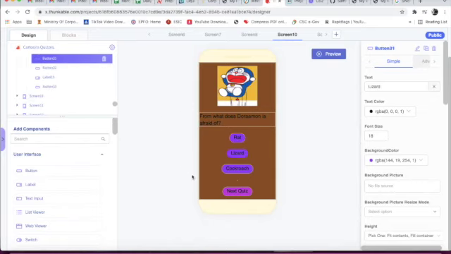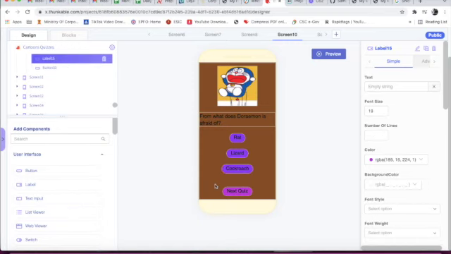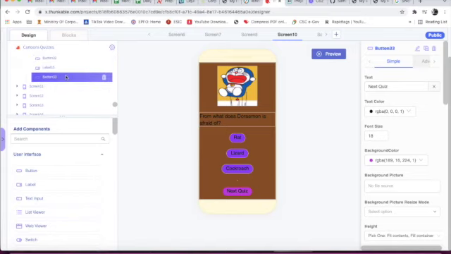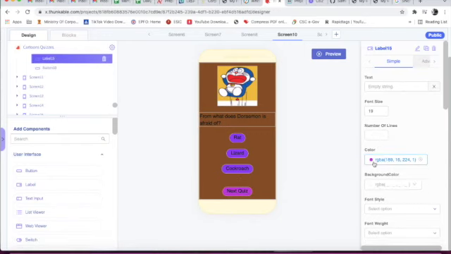Now this is button 31, text is lizard. Button 32, text is cockroach. And below button 32 we have taken a blank label, ID is label 15. Font size is 19, background color is light pink. So whatever it will display in label 15, it will be displayed in light pink. Text color will be light pink.